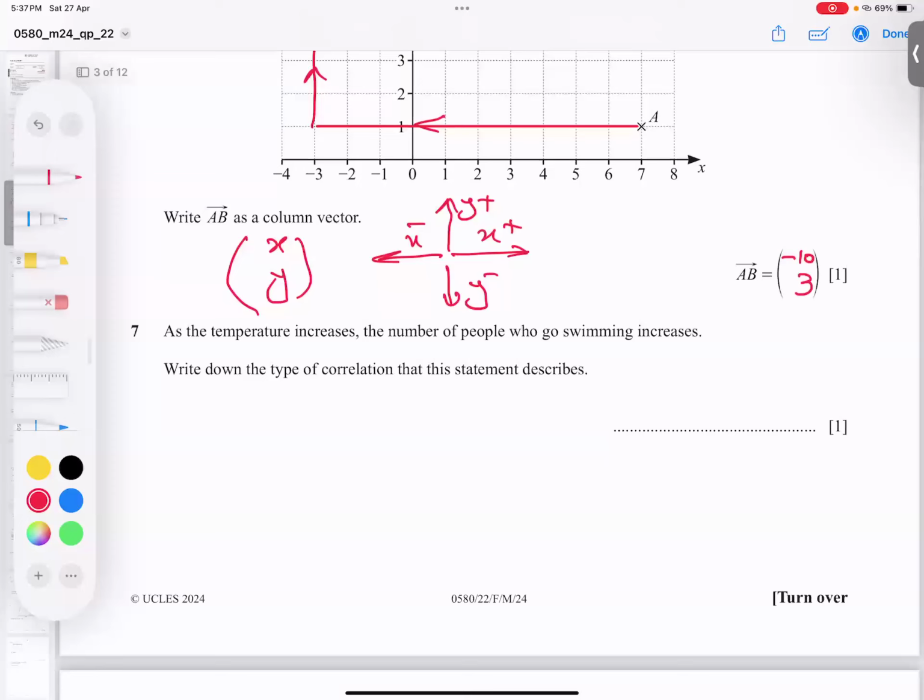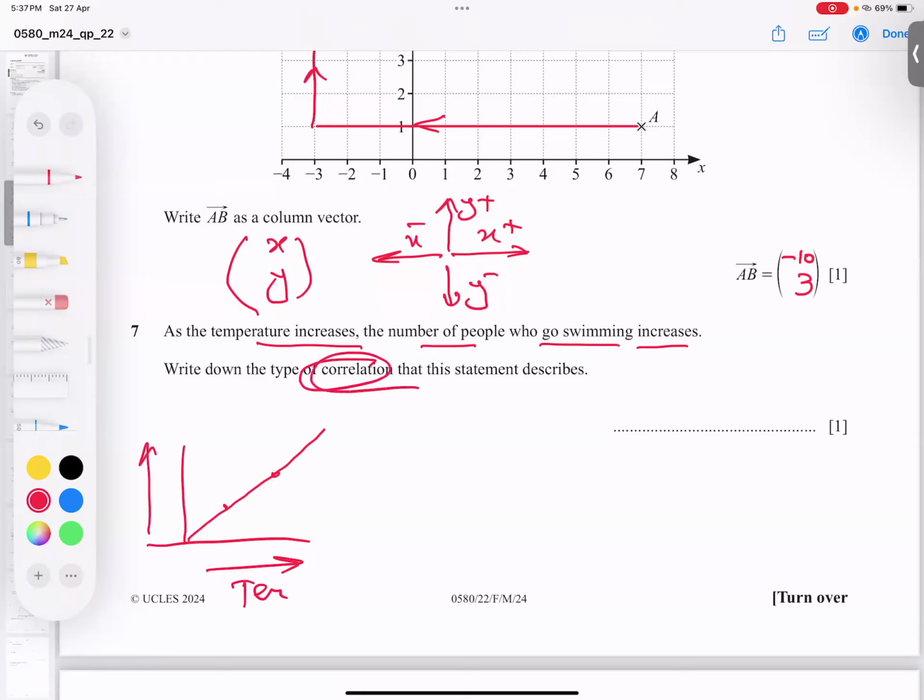Now, when the temperature increases, the number of people who swim increases. So if the temperature increases and the number of people increases, this is called positive correlation. He was asking what kind of correlation, so I write here positive correlation. I want to tell you another example. What is a negative correlation?